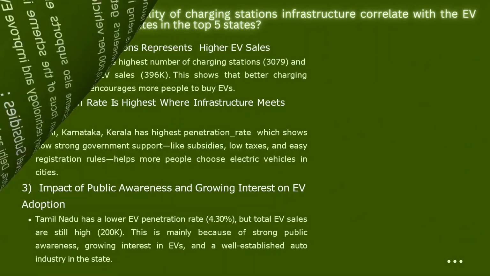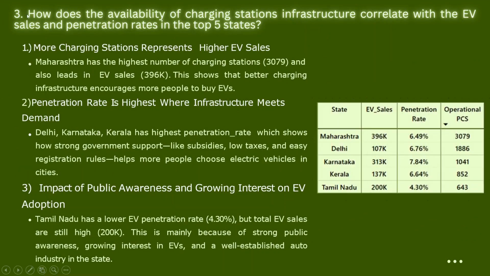Now let's look into question number 3. How does the availability of charging stations infrastructure correlate with the EV sales and penetration rates in top 5 states? Here, the correlation is based on three factors. First is more charging stations represent higher EV sales.